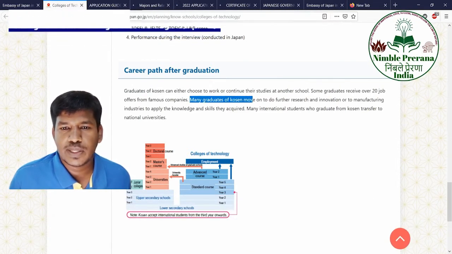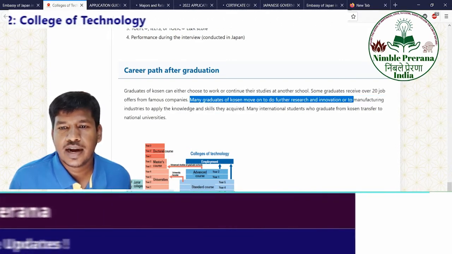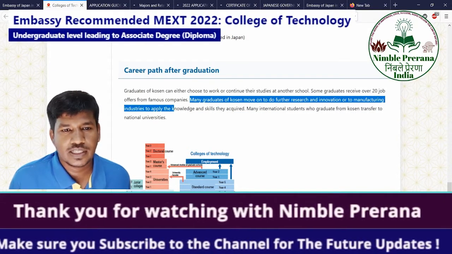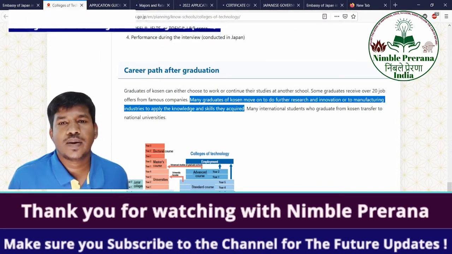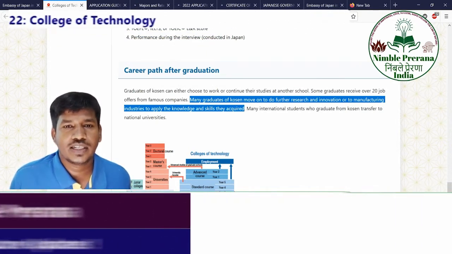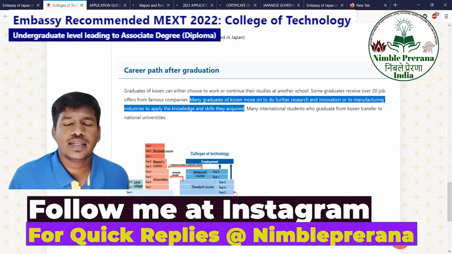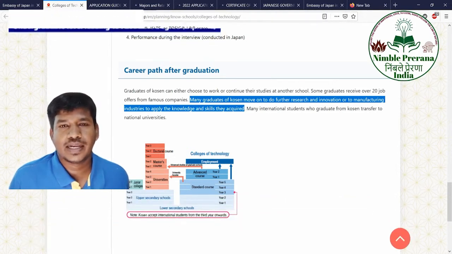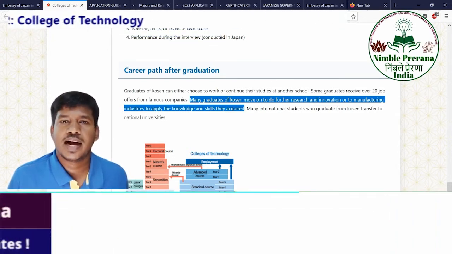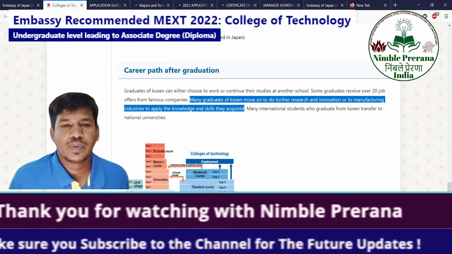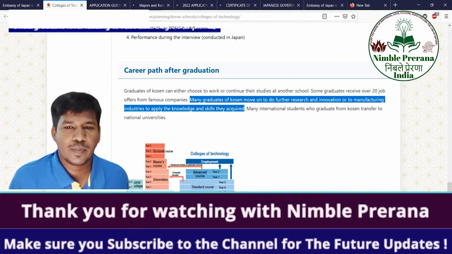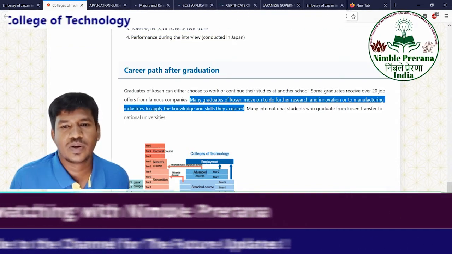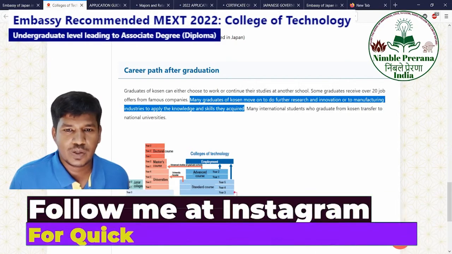Many graduates of KOSEN move on to do further research and innovation, or go to manufacturing industries to apply the knowledge and skills they acquired. There is an example: one of my bachelor's teachers was a lecturer. He did a diploma in India, then went to BTech, and then MTech in IISc. Then he came back to teaching. Again, he went to a reputed steel plant. Likewise, you can choose to go for higher education and come back, or get a job and go for a settled life. It's up to your choice.